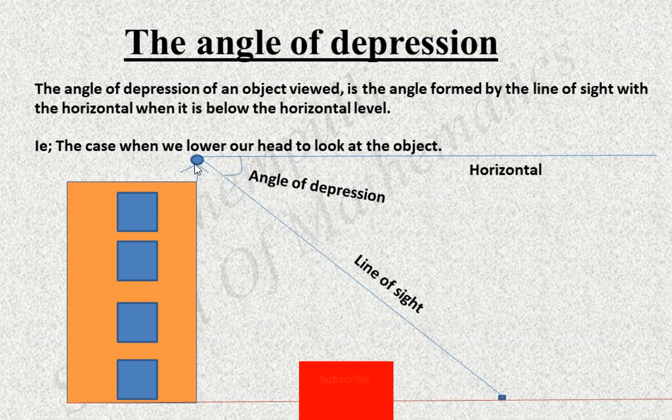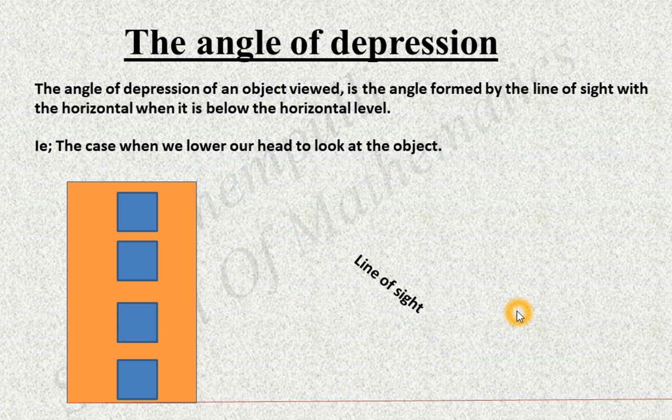Now you can check, one person is here. Compare this person's height with this building's height; this height is very small. In that case, there is no need to consider the person's height. Instead, you can take that as a single point. The same way with the car, no need to consider the car's height. That is also a small quantity. That means we can take these two parts as single points, like this.